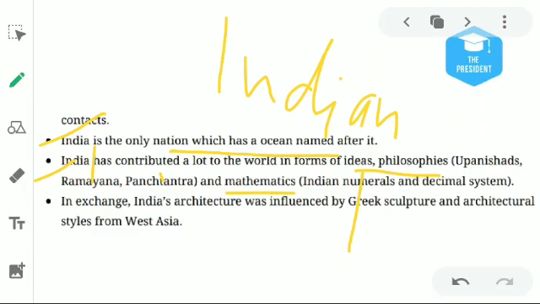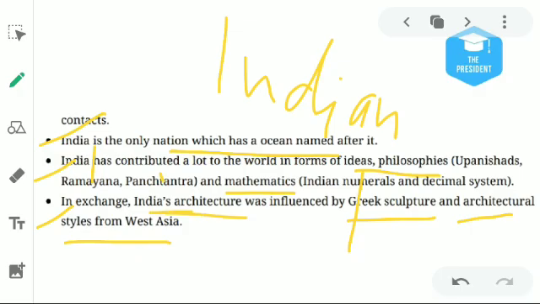So our ancient philosophers, scholars, and mathematicians gave many things to the world. Ancient Indian architecture was influenced by Greek sculpture and the styles of West Asia. We gave the world many things, and in return we also took many things.